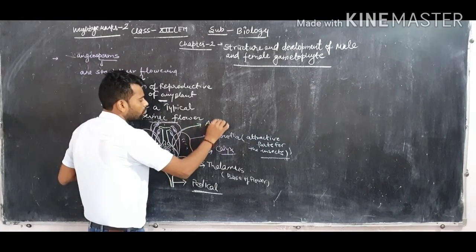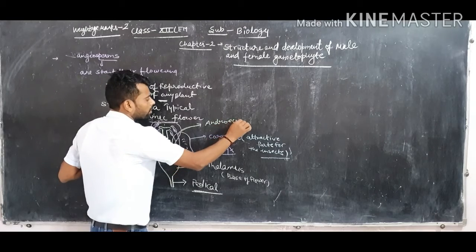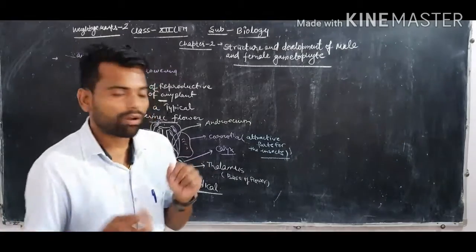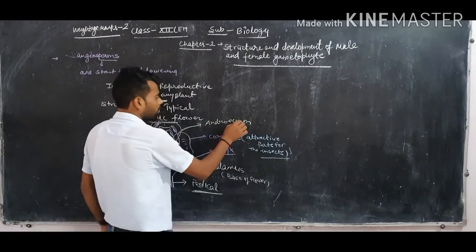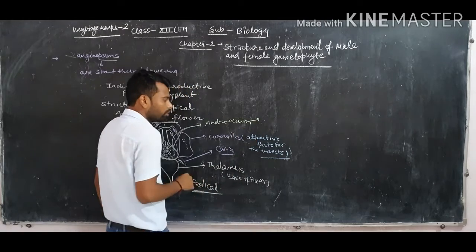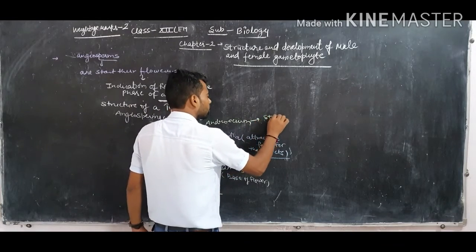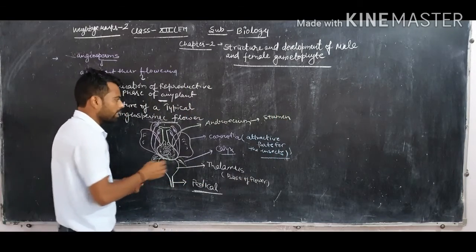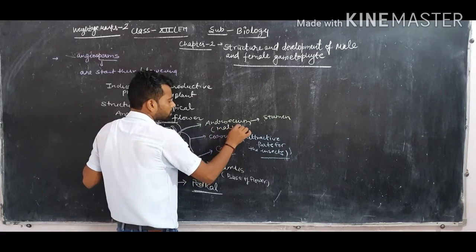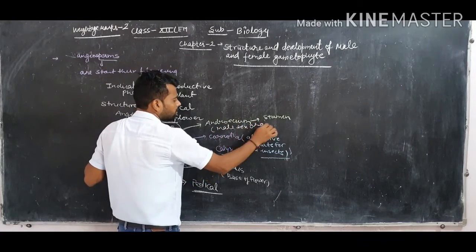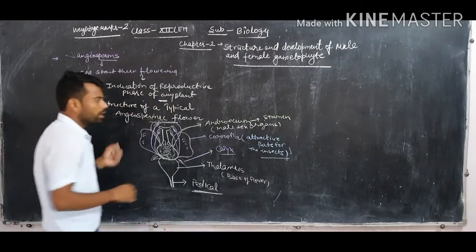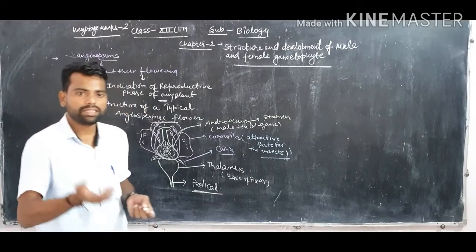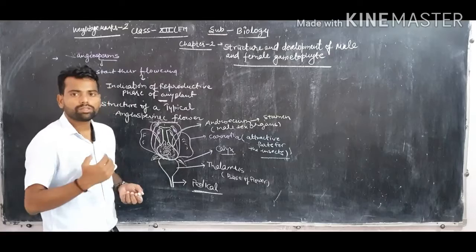Now the third whorl of any flower is called androecium, and androecium is also the third whorl in a flower, but the single member of androecium is called stamen. The androecium behaves in the flower as the male sex organ. Clear? So androecium is the third whorl of any flower, known as the male sex organ, and each member of the androecium is called stamen.